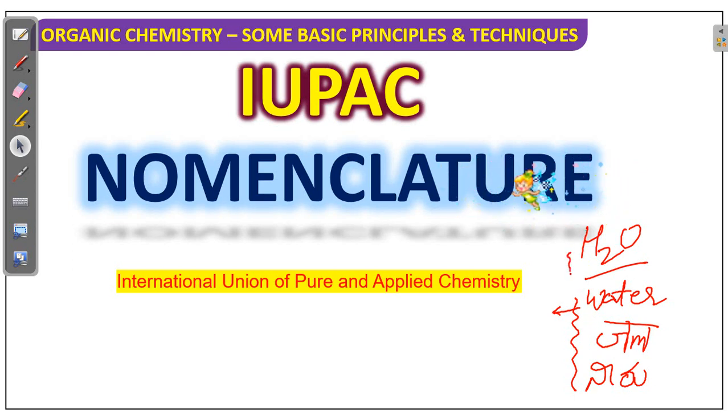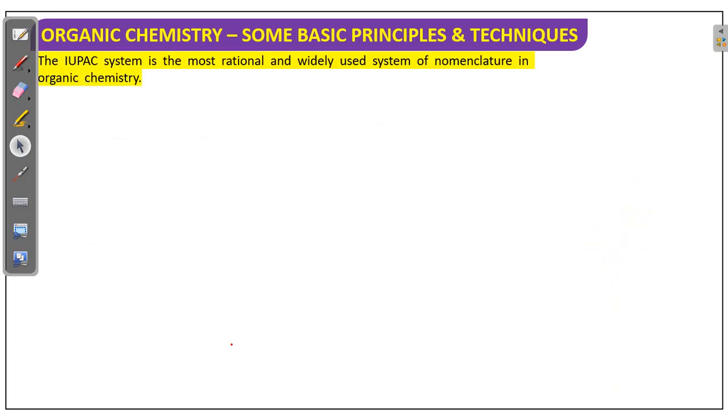So the study of this single substance is very difficult to understand, and we cannot exchange our knowledge with others. If every time you mention pani, persons from other areas cannot understand it, and understanding that word alone will take more time. That's why, internationally, if you take any one organic compound, that compound name is the same in every country. The IUPAC system is the most rational and widely used system of nomenclature in organic chemistry.